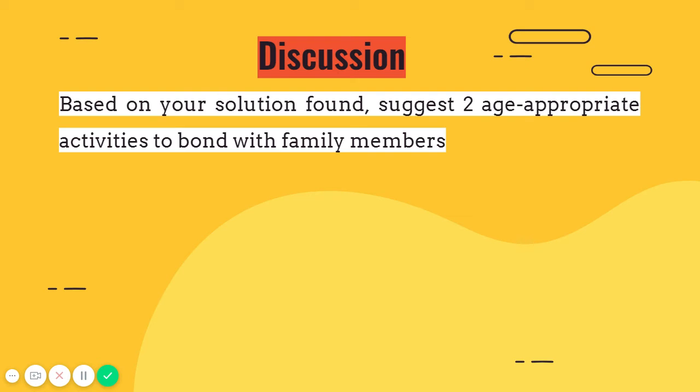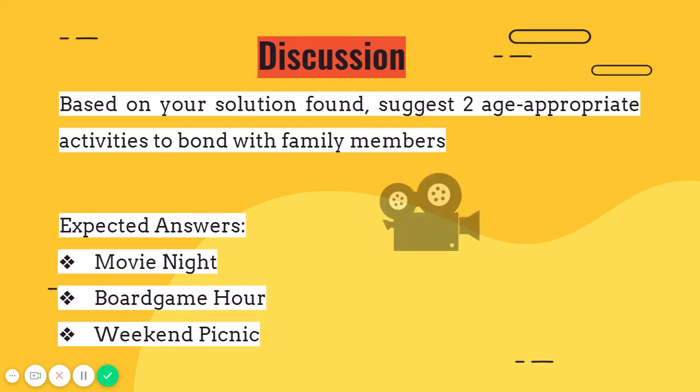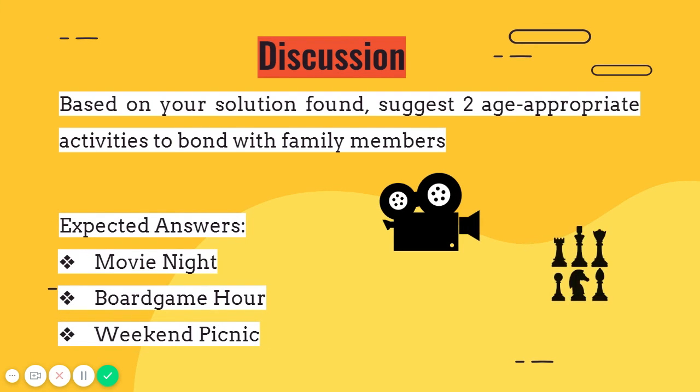After students have found the solution, they will be paired up to discuss two family bonding activities that are age appropriate for the siblings to have good bonding. Keep in mind that the activities suggested have to take both Aiden and Aaron's age as well as their parents in mind. Some expected answers are movie night, board game hour, or weekend picnic.